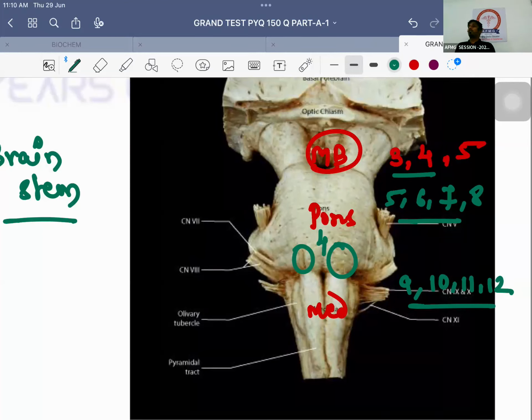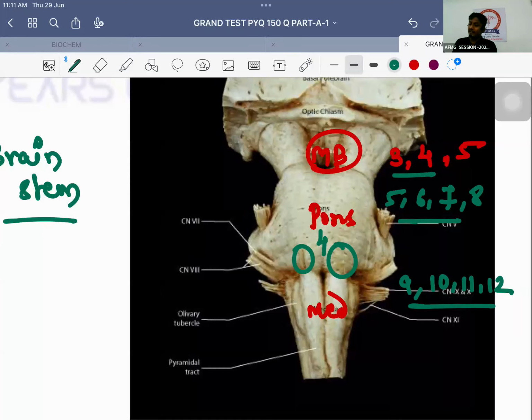Cranial nerve number 5 trigeminal nerve. Cranial nerve number 6 abducens nerve. Cranial nerve number 7 facial nerve. Cranial nerve number 8 vestibulocochlear nerve. Cranial nerve number 9 glossopharyngeal nerve. Cranial nerve number 10 vagus nerve. Cranial nerve number 11 accessory nerve. And cranial nerve number 12 hypoglossal nerve. No issues with this, anybody?